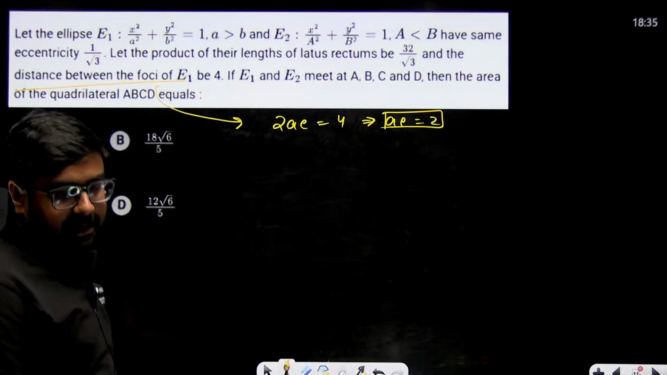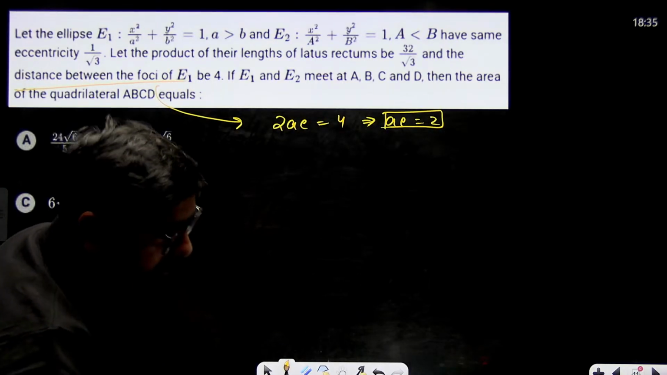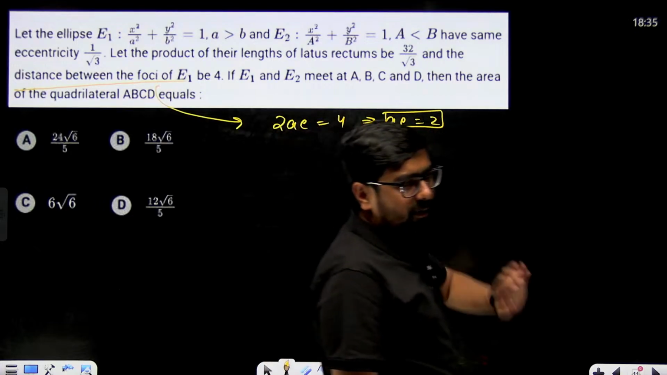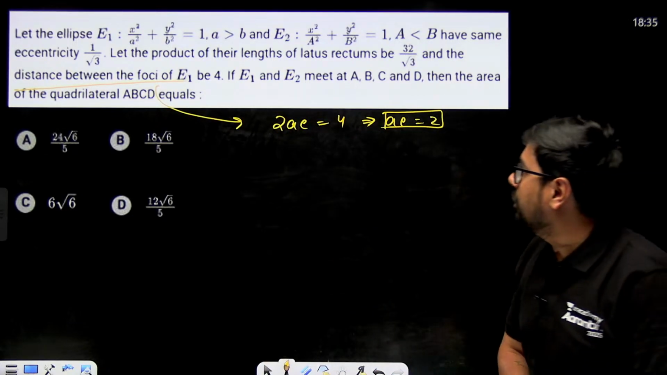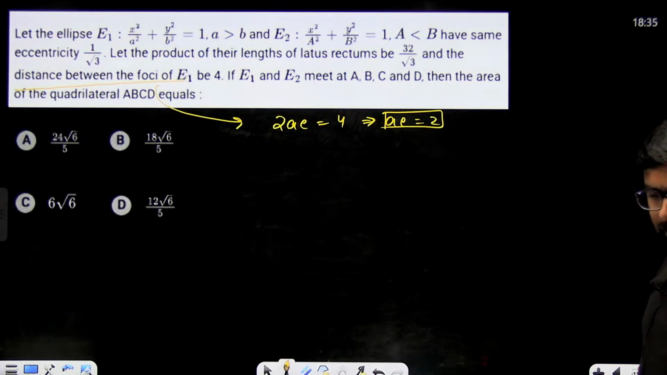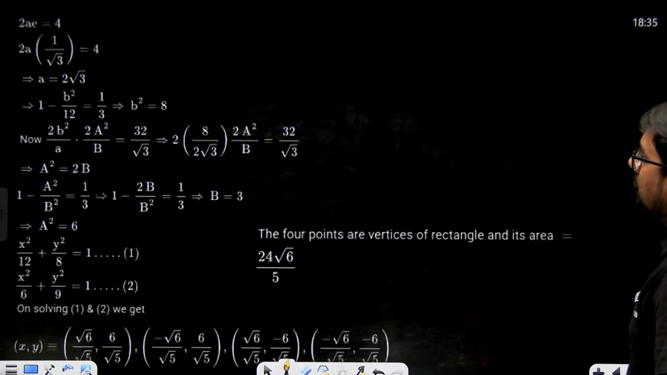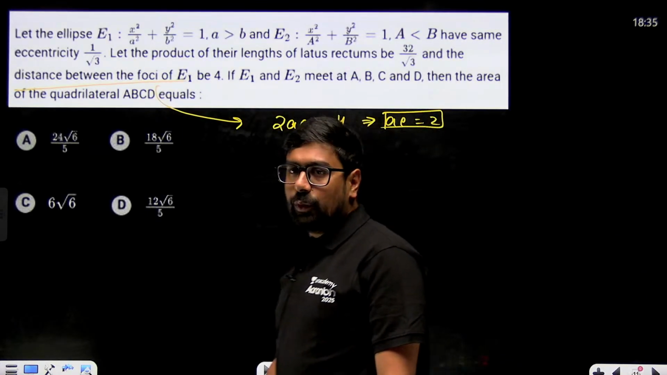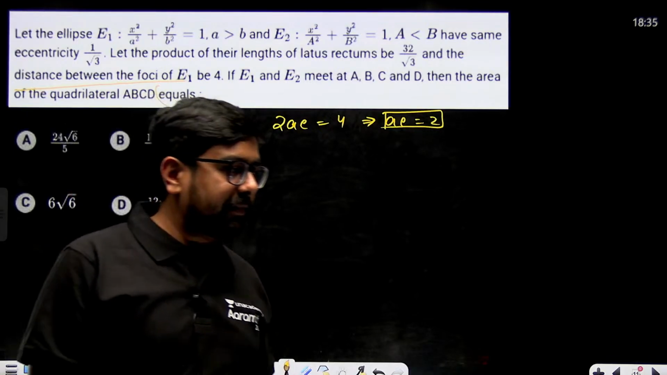This question is from 2025 only. Why didn't I put the year? Forgot to put the year. Maybe 25. Most probably 2025 only, or 2024. Let's see. Next one is... yeah, this is 2025 then. I don't know which shift, but it is a 2025 question.